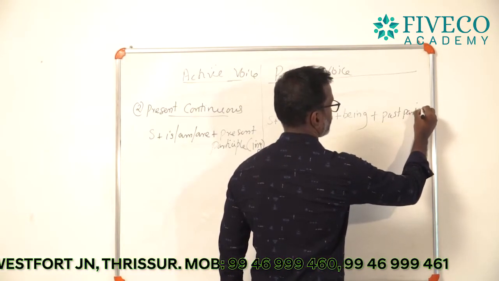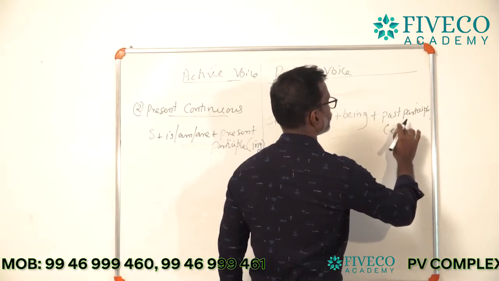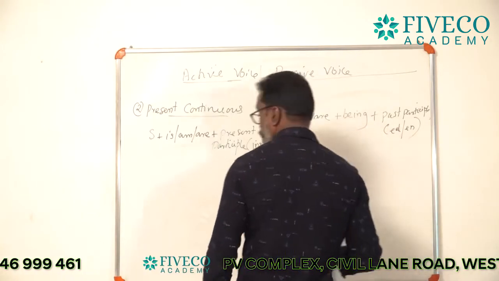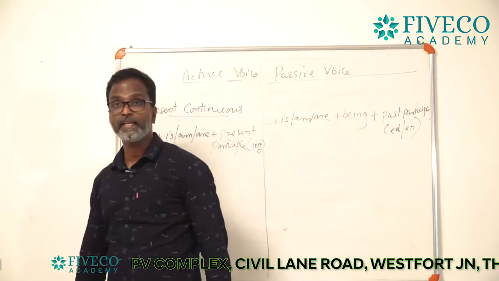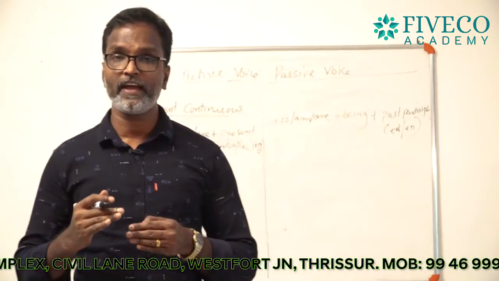I told you in the passive voice, you have to add ed or en at the end of every sentence.